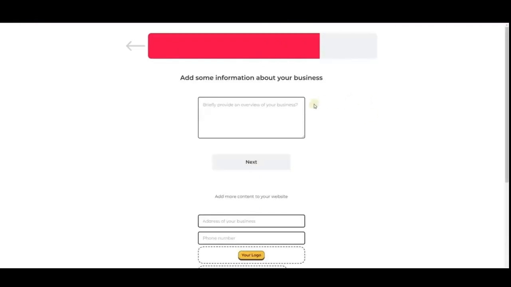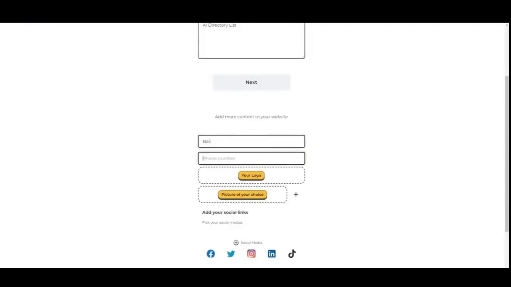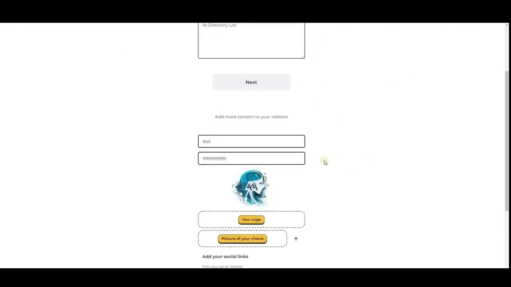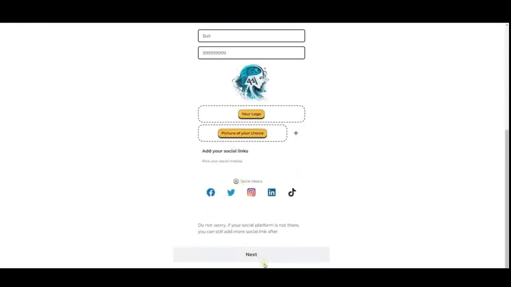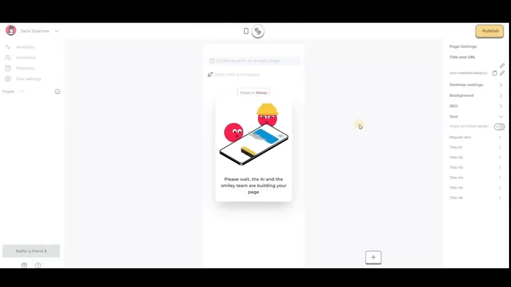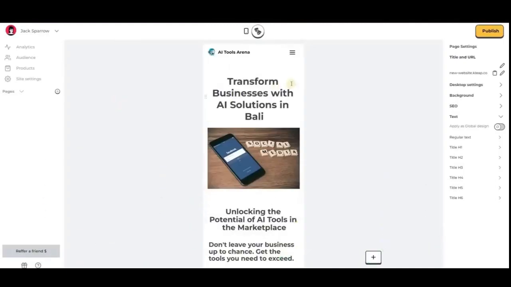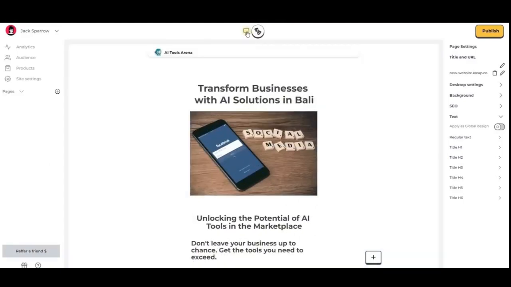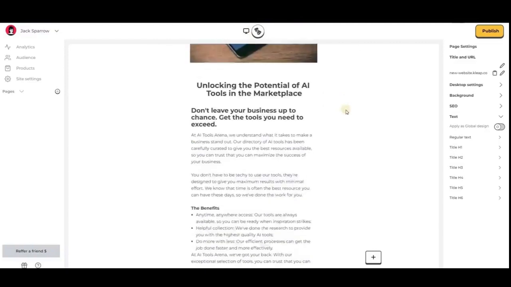Provide information about your business, such as the address, phone number, and company logo. You can also add your own images and social media links. Click Next after entering all the necessary details. Once the AI tool finishes generating your website, you can directly edit it. You can modify the website's menu, text, images, sections, and other important parameters.